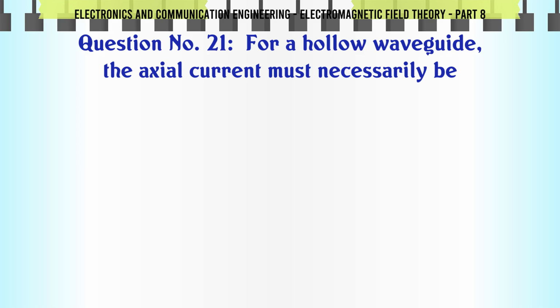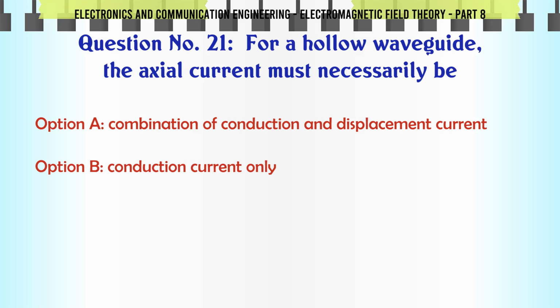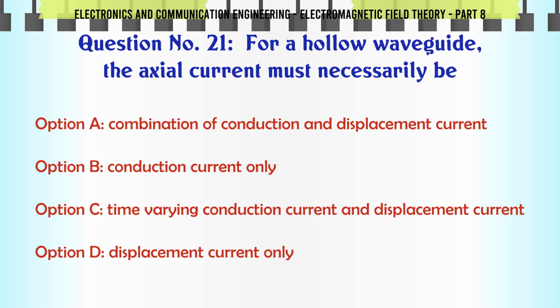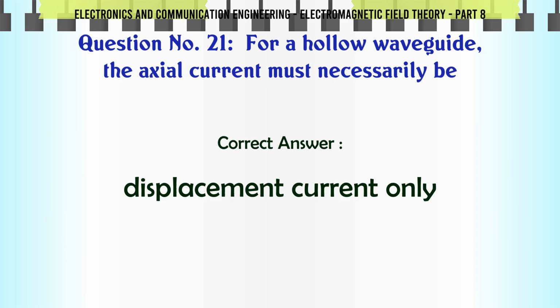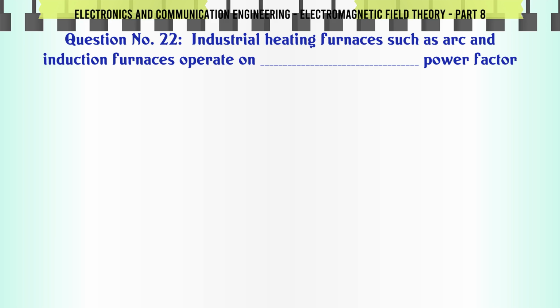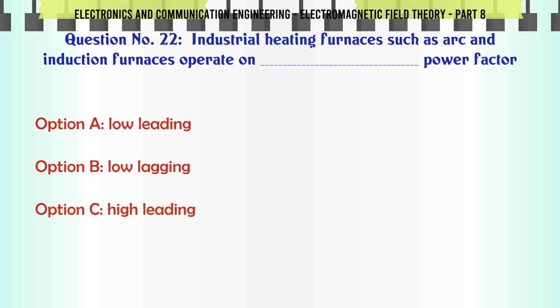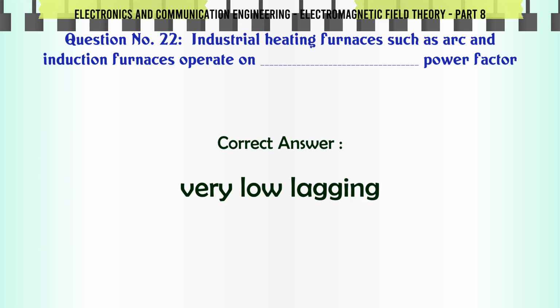For a hollow waveguide, the axial current must necessarily be A. Combination of conduction and displacement current. B. Conduction current only. C. Time varying conduction current and displacement current. D. Displacement current only. The correct answer is displacement current only. Industrial heating furnaces such as arc and induction furnaces operate on power factor A. Low leading. B. Low lagging. C. High leading. D. Very low lagging. The correct answer is very low lagging.